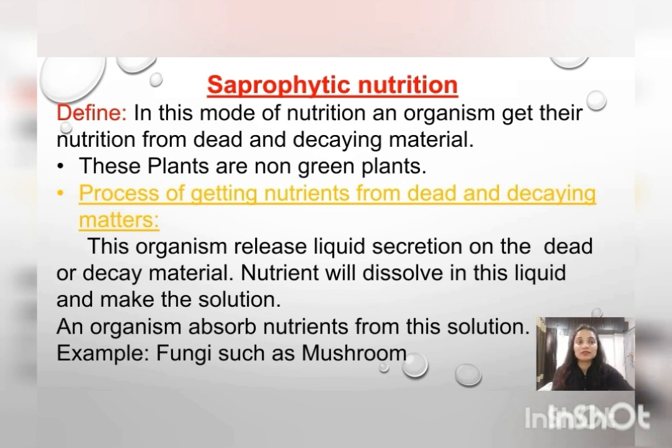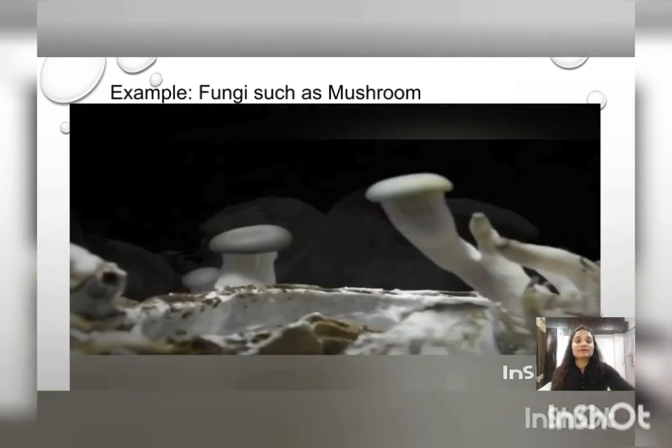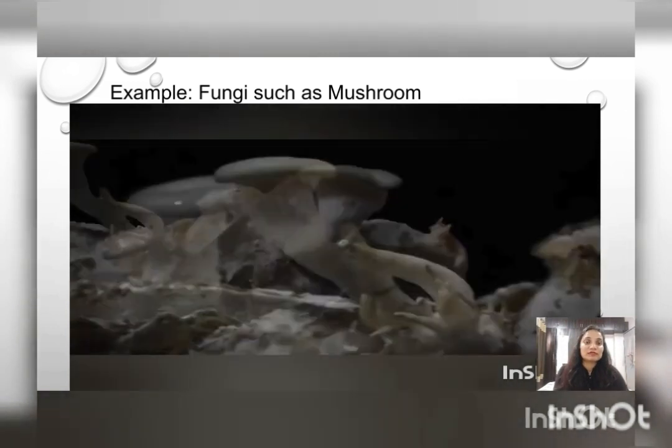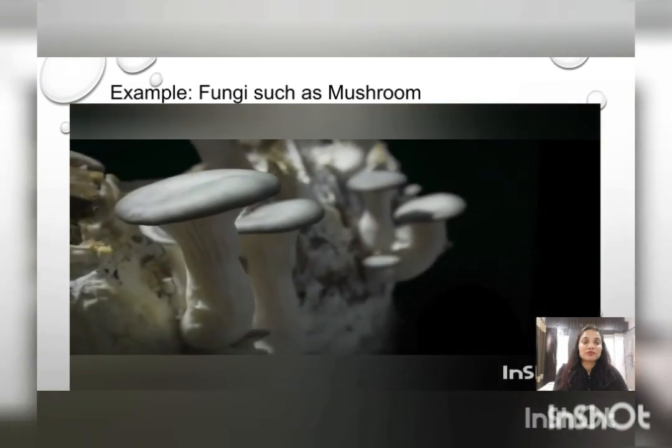Examples are fungi and mushrooms. Now we have one video that we will see. These are the mushrooms which develop on dirty places. It's very beautiful.